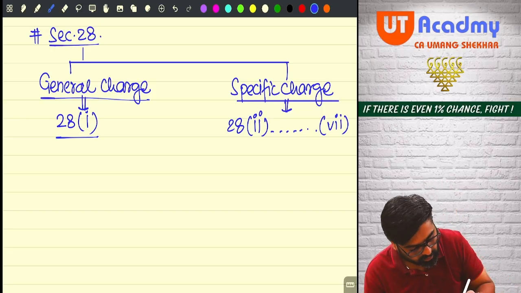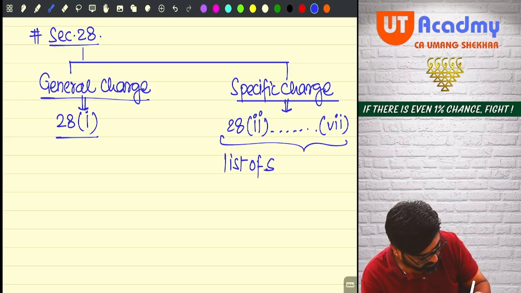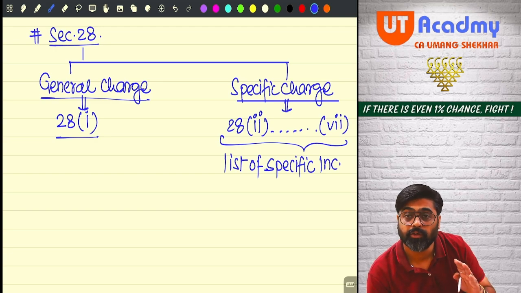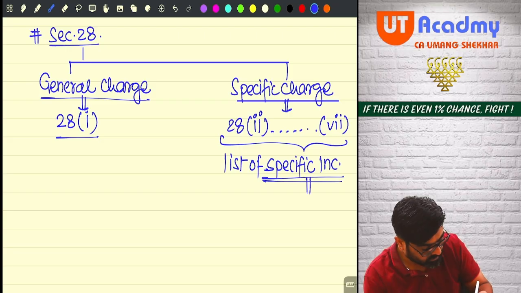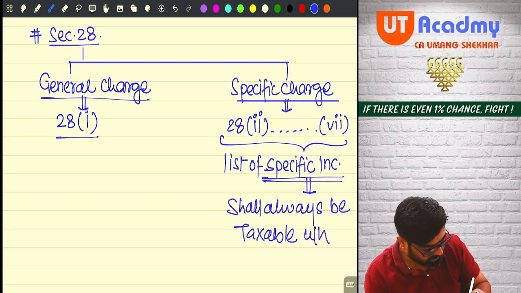So under these clauses, friends, a list of specific incomes is given. These specific incomes shall always be taxable under the head PGBP.